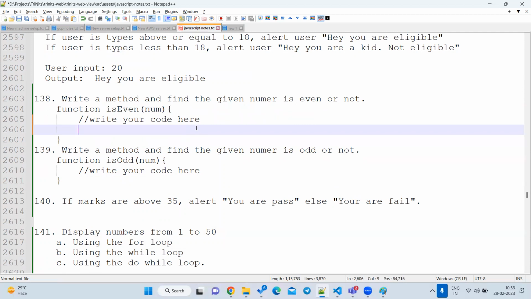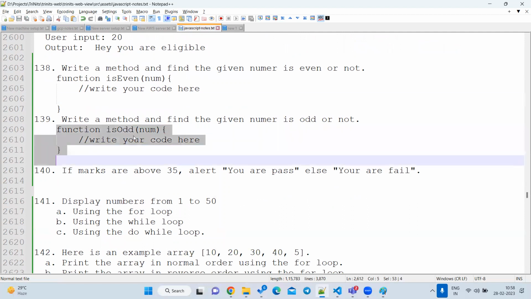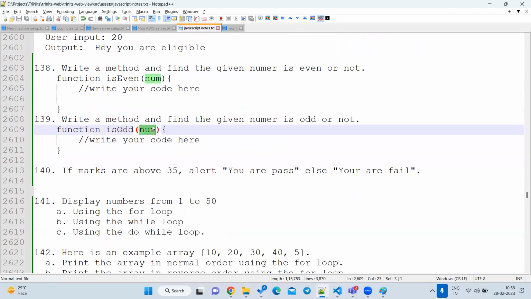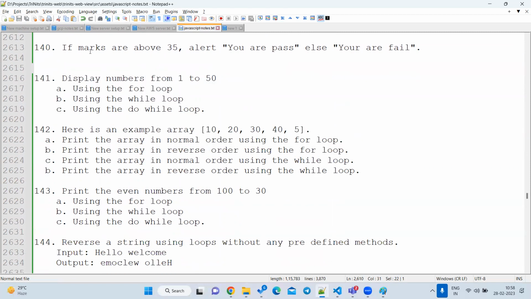I'm going to remove this. Let's see next. Same thing, I will give one number, 50. You want to return whether this is an even or odd number, that's all. It will return false. Next thing, if marks is above 35, I want to say you pass, otherwise you fail. So just a simple if condition, else condition.